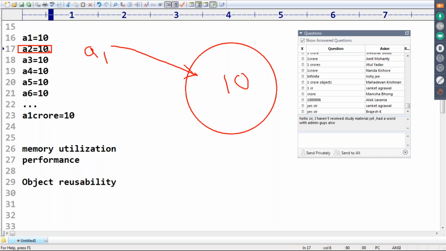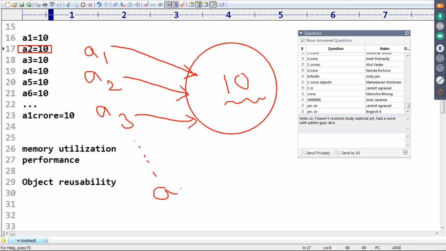I want a2, but the content is always the same. Don't create a new object. One object with content 10 is already available. Why don't you reuse the same object? a3, a4 and so on, up to a 1 crore. Now how many objects are going to be created?